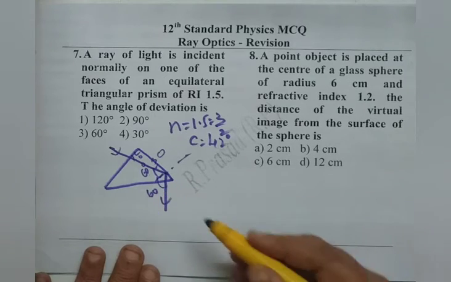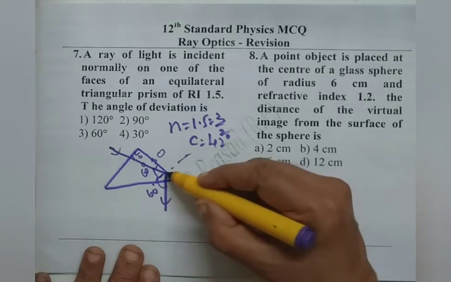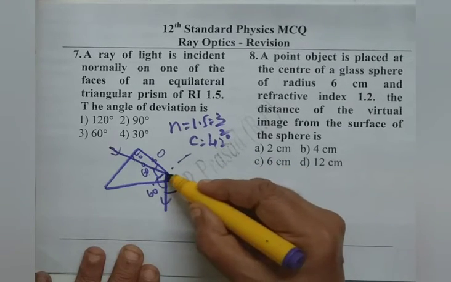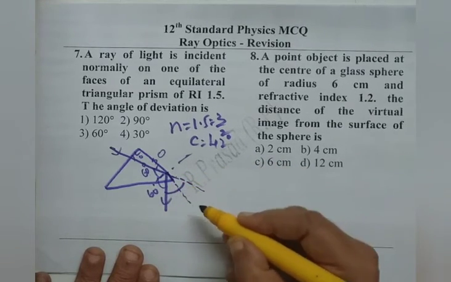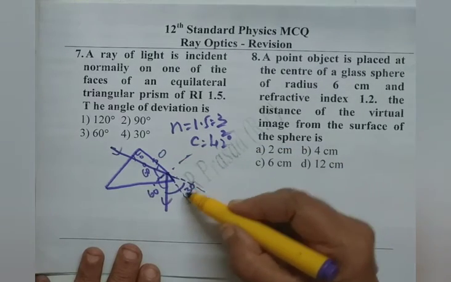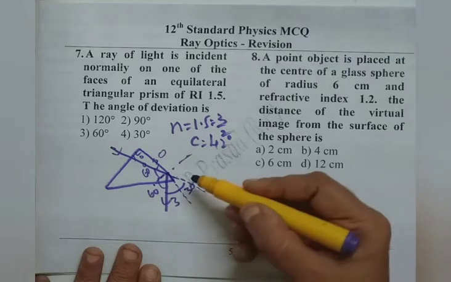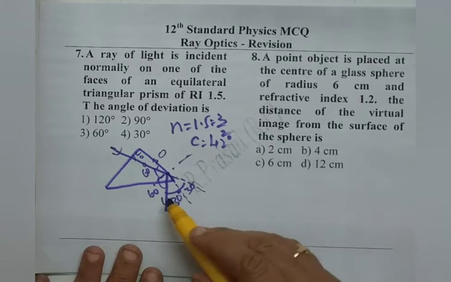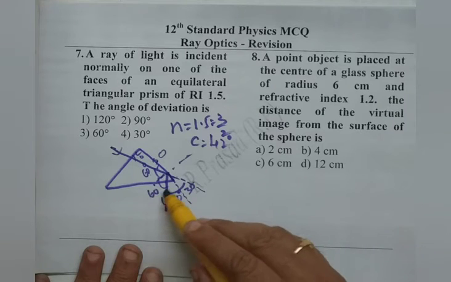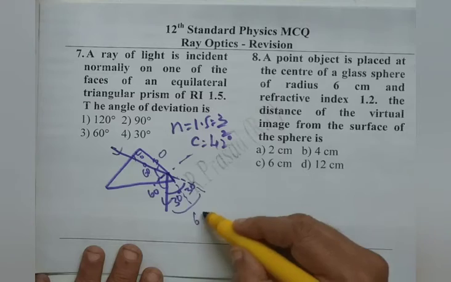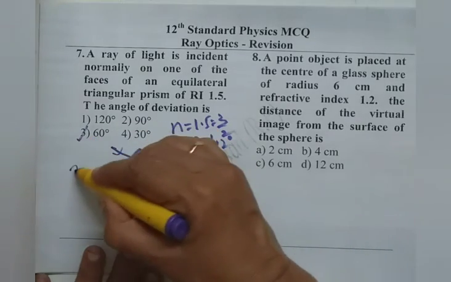This is also 60. To calculate the deviation, we extend the incident beam like this, and this is the total angle. As this is 30, this is also 30, and this should also be 30 degree. Because this is 60 and this is 30, 90, it makes the normal and this line. Therefore, the overall deviation is 60 degree. Option 3 is right.